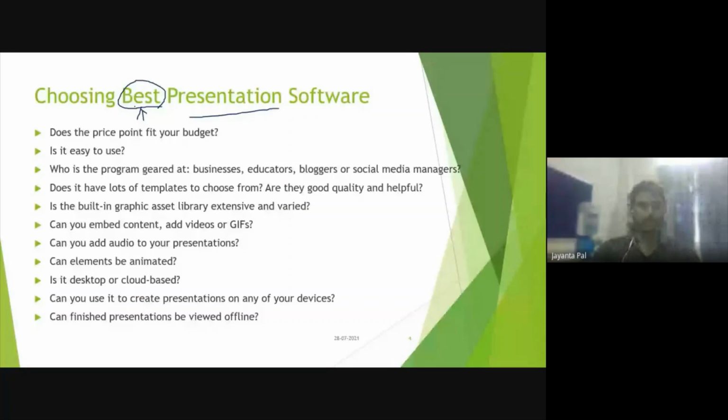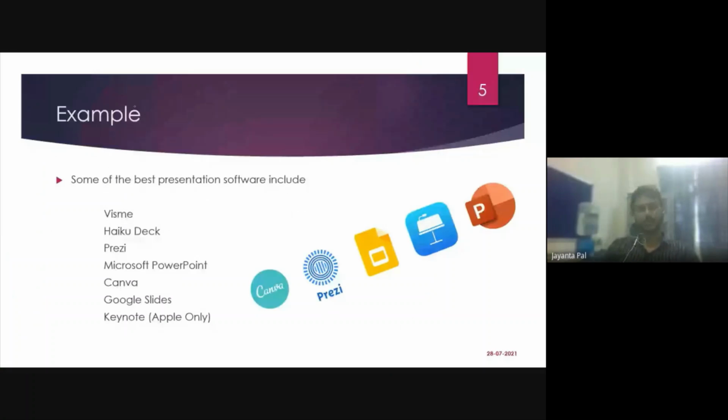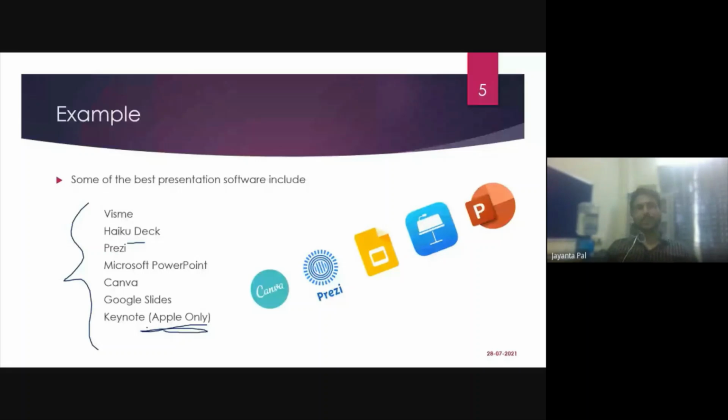Okay, so now again, how to choose the best one. To choose one, we have to have some options. Now there are different software that we can use for the purpose of presentation, like Visme, Haiku Deck, Prezi, Microsoft PowerPoint, Canva, Google Slides, Keynote, etc. I would point out here that Keynote only works with Apple. These are the few options that I have mentioned. There are so many options you can use.